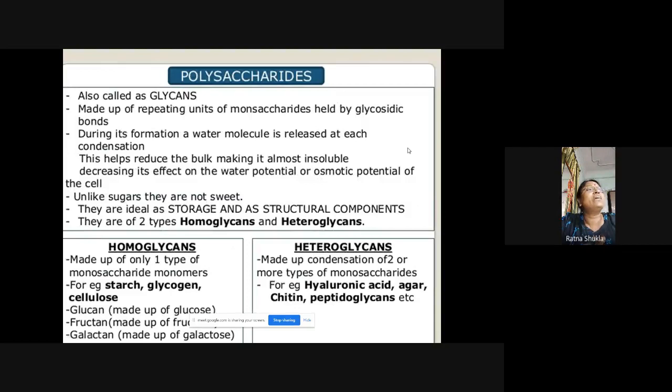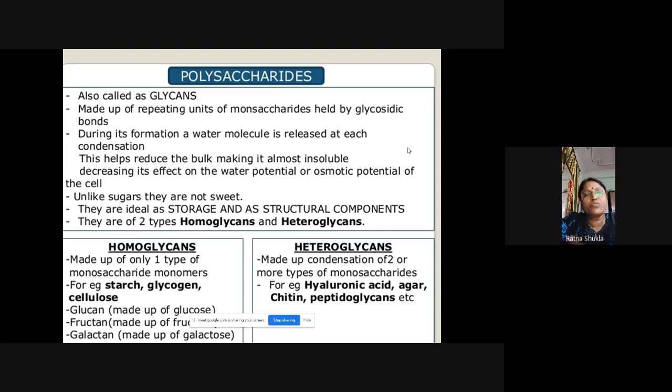Now next we have the polysaccharides. Poly means a large number of monomers are present. In polysaccharides, which are also called glycans, repeating units of monosaccharides are held together by glycosidic bonds, and during the formation of polysaccharide units, a water molecule is released.